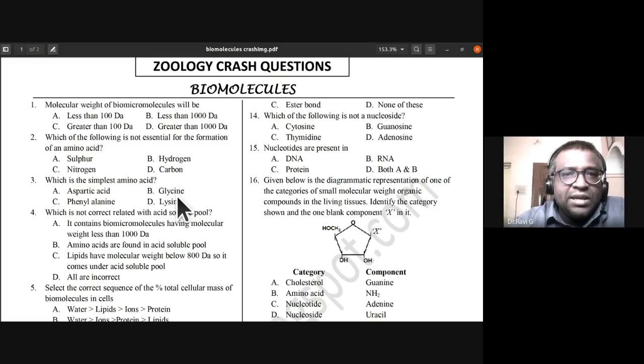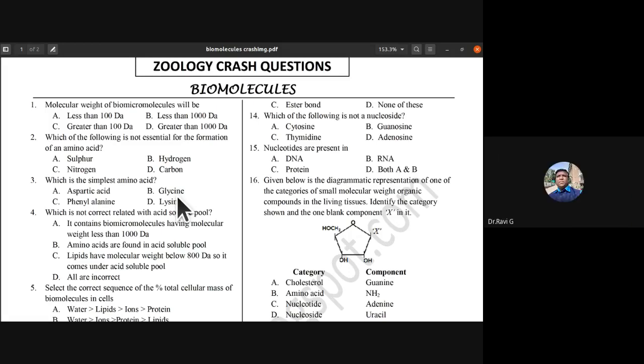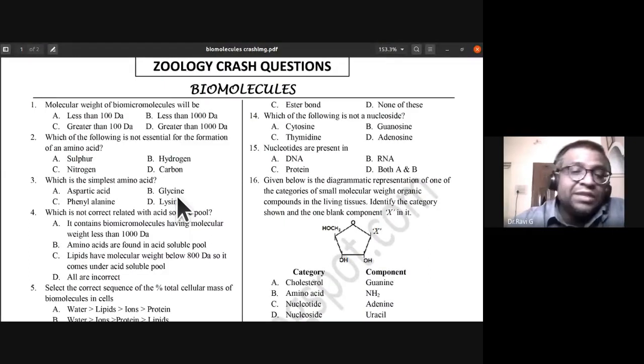See, you know the amino acid structural form, isn't it? They have the R, amino group, carboxylic acid group. R is the variable group, and H would be there. In glycine, the R variable group is H. As a result, it is the simplest amino acid possible. So remember about glycine. In alpha amino acids, the R variable group is represented by H. That is the reason glycine is the simplest amino acid. Okay.